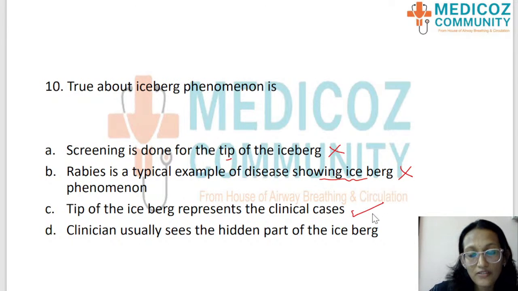Okay, the next, tip of the iceberg represents clinical cases. Yes, so tip of the iceberg represents diagnosed cases, clinical cases, and the tip of the iceberg is what the clinician sees. Okay, so option C is the right answer.